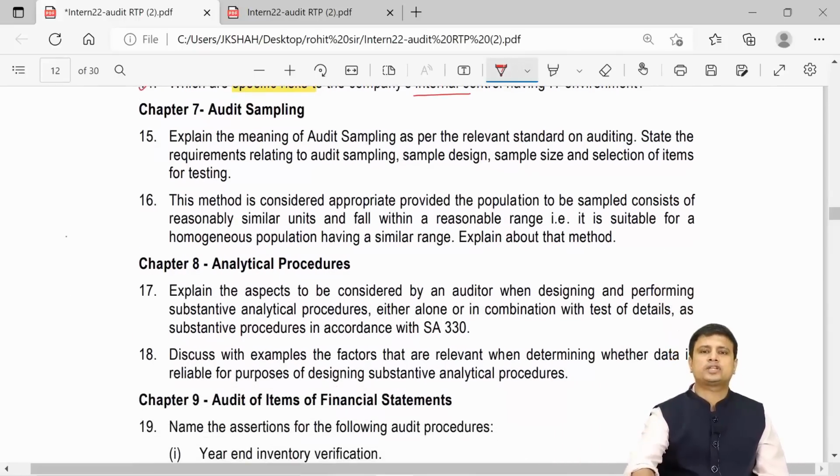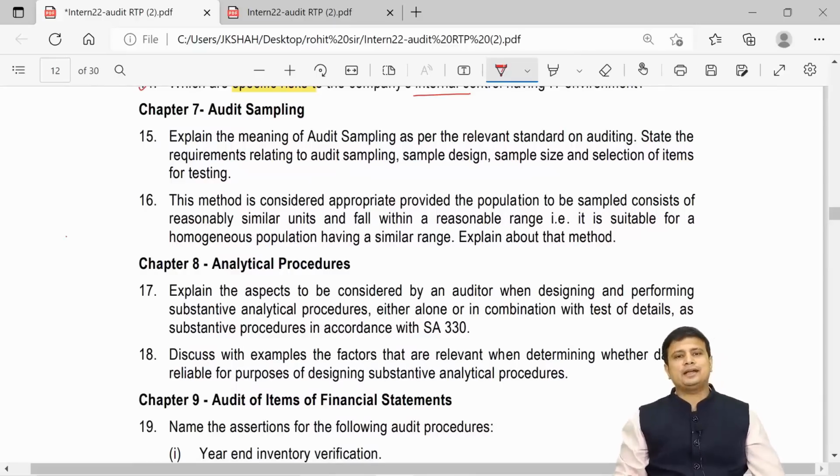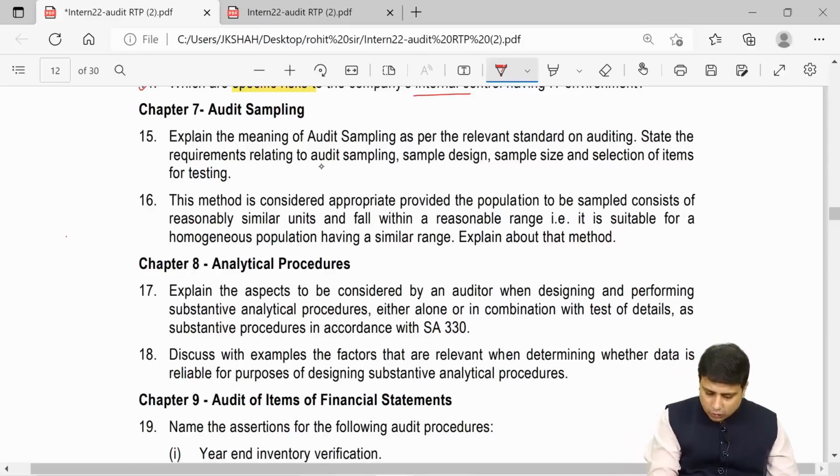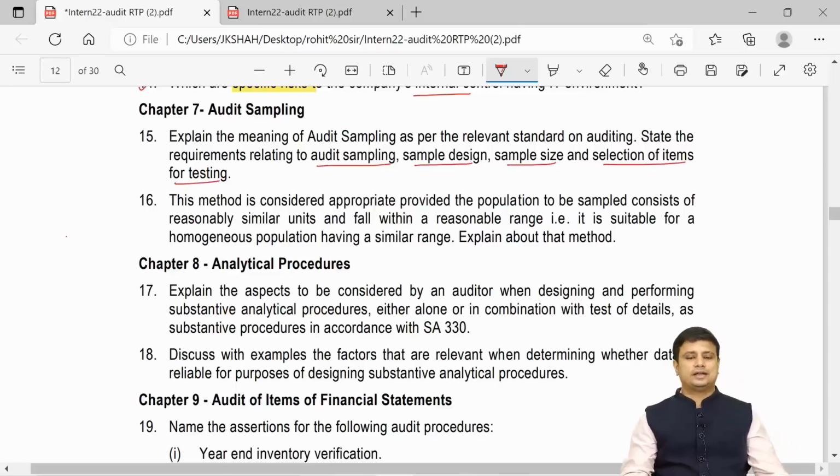Now moving ahead to chapter number 7. So what is question number 15 saying here? Explain the meaning of audit sampling as per the relevant standard on auditing. State the requirements relating to audit sampling, sample design, sample size, and selection of items for testing. We have already discussed this in our question number 9, where we wrote the meaning of all this. So this has been covered. Nothing to worry about this.